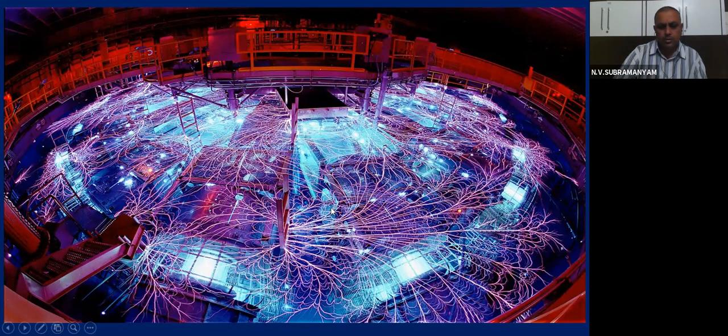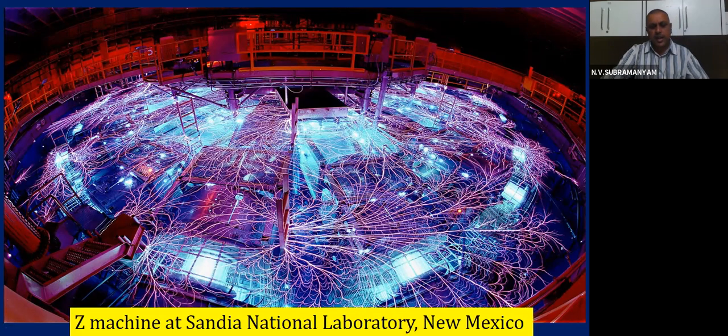I hope you also will become great scientists when you reach your higher studies and work at such high-tech laboratories. This is actually a Z machine at Sandia National Laboratory in New Mexico. What does this particular Z machine do? There is a lot of importance to it. It is not just a toy. It's a high-tech machine.